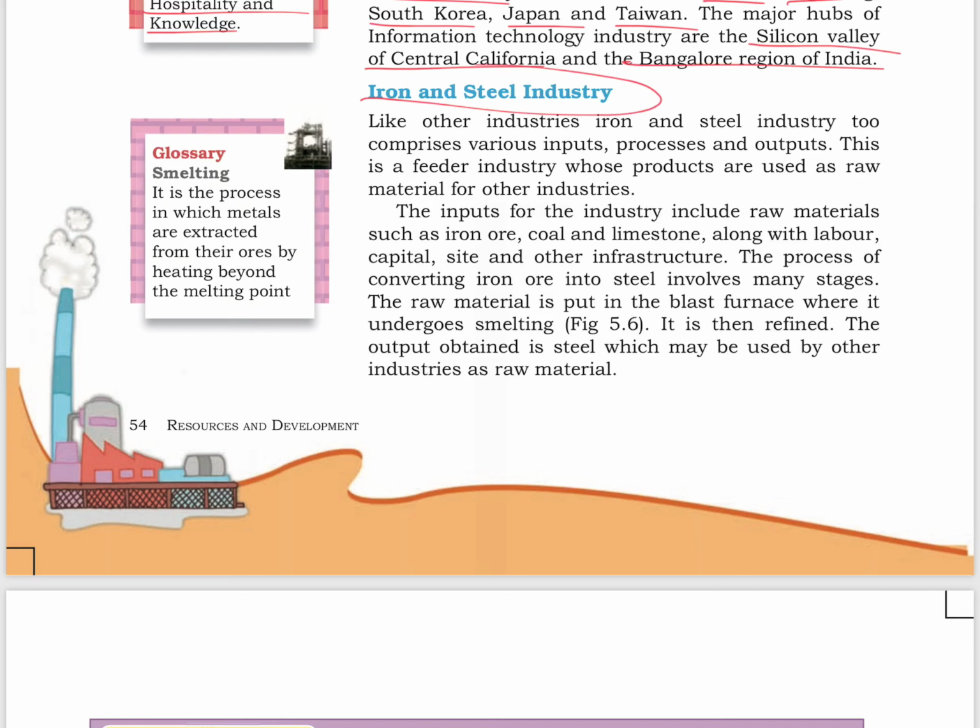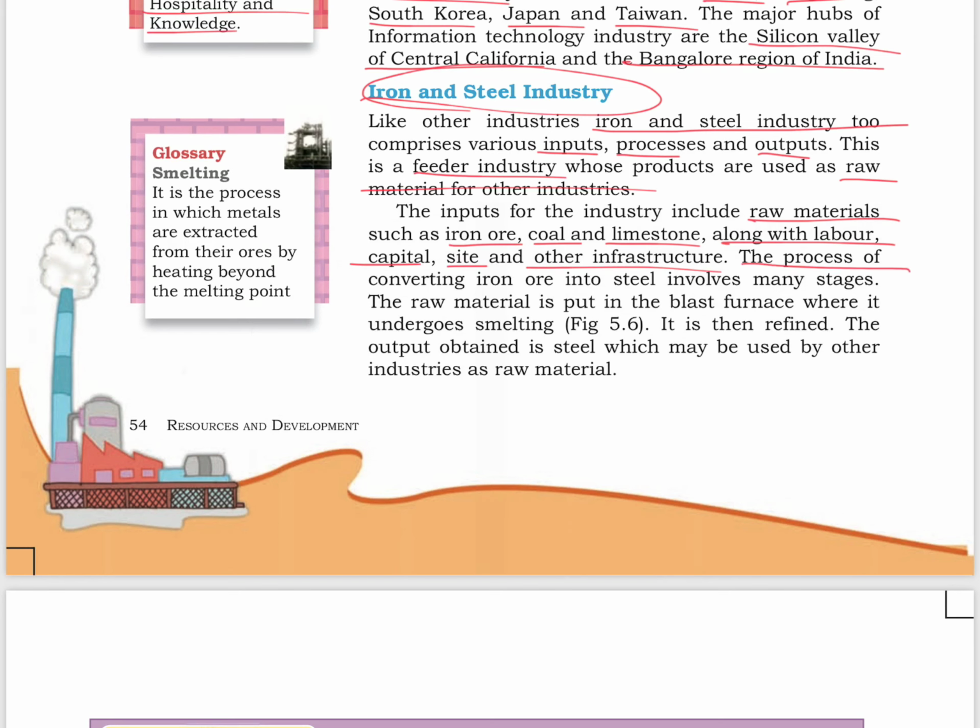Next we have iron and steel industry. Like other industries, iron and steel industry too comprises various inputs, processes and outputs. This is a feeder industry whose products are used as raw materials for other industries. The inputs for the industry include raw materials such as iron ore, coal and limestone along with labor, capital, site and other infrastructure.